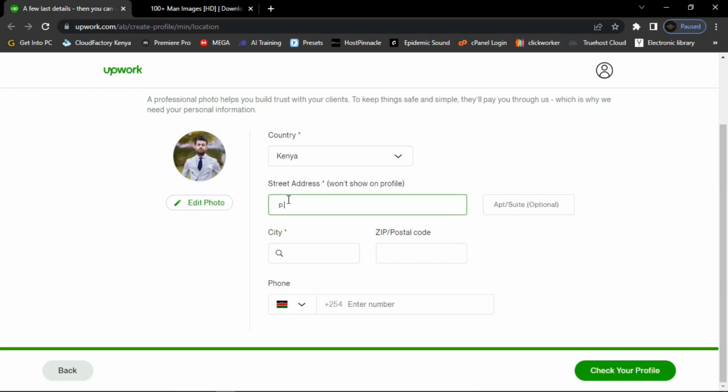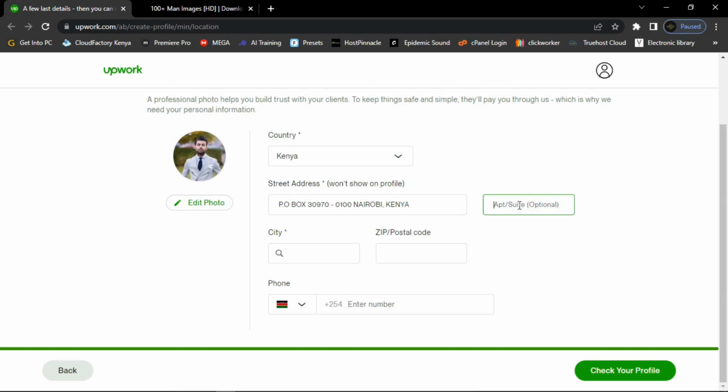Let me say a post office box, for example for Nairobi, 13970, 00100, and then here Nairobi, Kenya. The apartment, you can select your apartment or your estate.